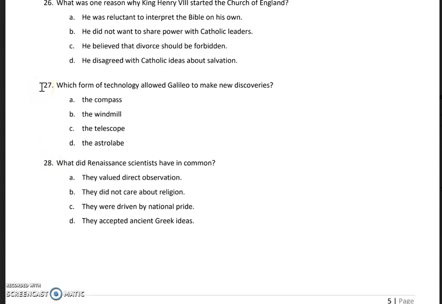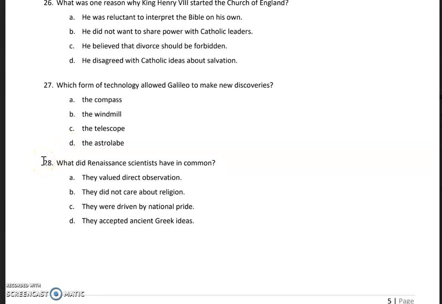Number 27. Which form of technology allowed Galileo to make new discoveries? A. The compass. B. The windmill. C. The telescope. D. The astrolabe.